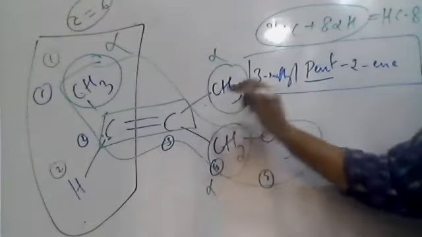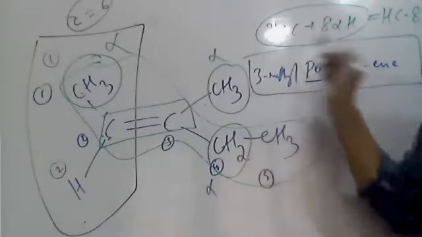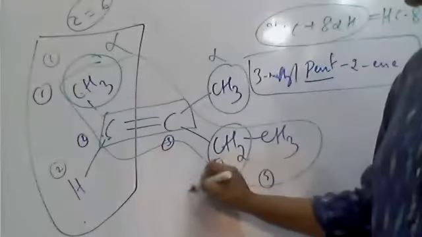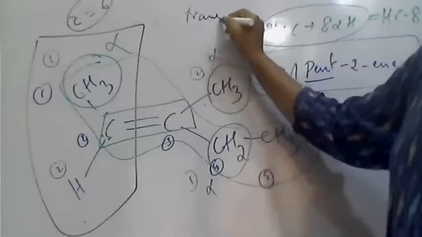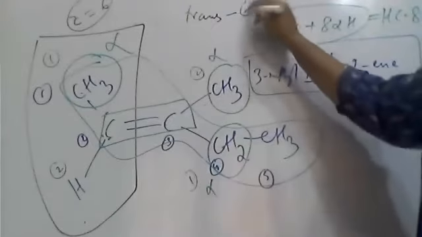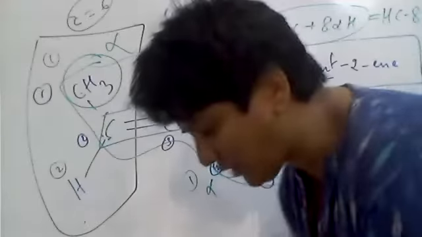Then for this carbon, both directly attached are carbons only, so go for the second atoms. So this group is bulkier. So here, both first grade groups are across. Therefore, it is trans. It is E configuration. Understood? So in this way you can do.